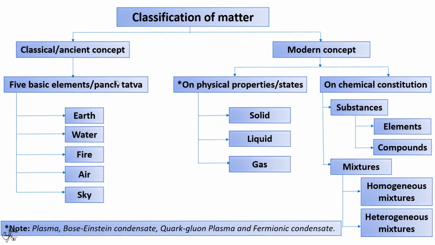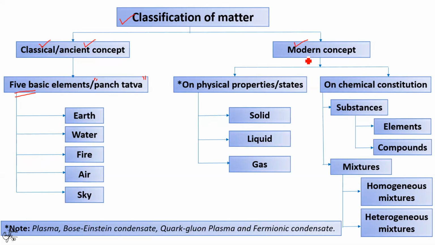Moving on to the classification of matter. Matter can be classified according to the ancient or classical concept and the modern concept. According to the first concept, early Indian philosophers believed that matter, or everything, living or non living, was made up of five basic elements which they called Panch Tattva. These five elements were earth, water, fire, air, and sky. The same was believed by the Greek philosophers of that time.